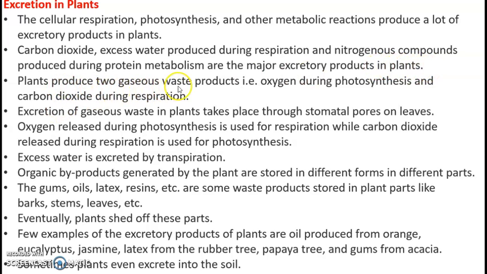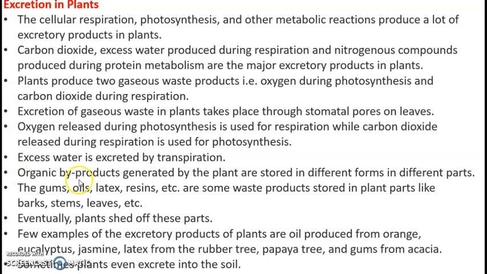Plants produce two gaseous waste products, that is oxygen during photosynthesis and carbon dioxide during respiration. Excretion of gaseous waste in plants takes place through stomata, the pores on the leaves. Oxygen released during photosynthesis is used for respiration, while carbon dioxide released during respiration is used for photosynthesis. Excess water is excreted by transpiration.